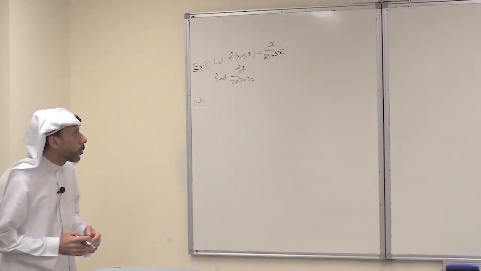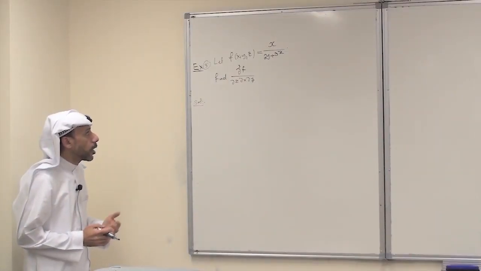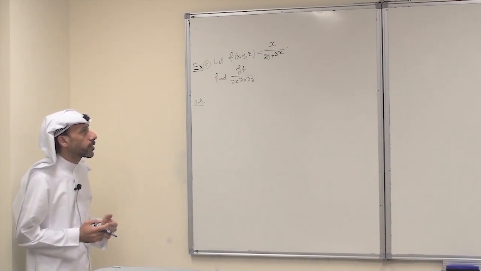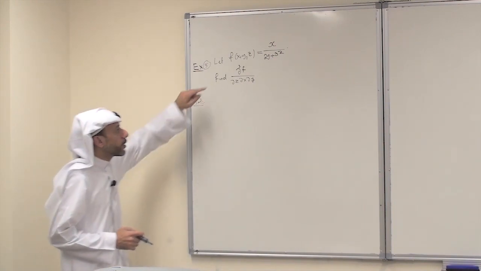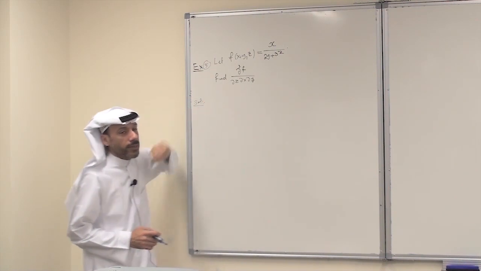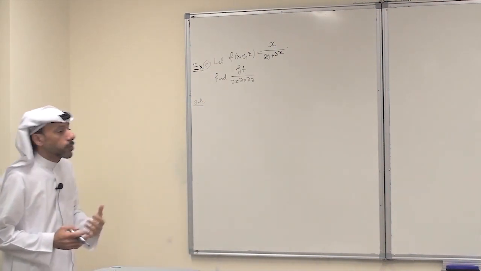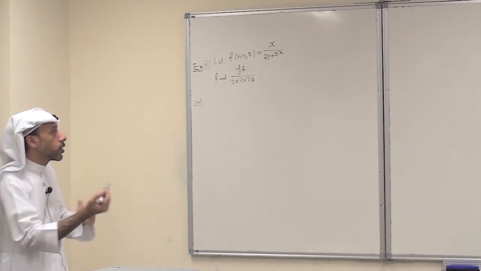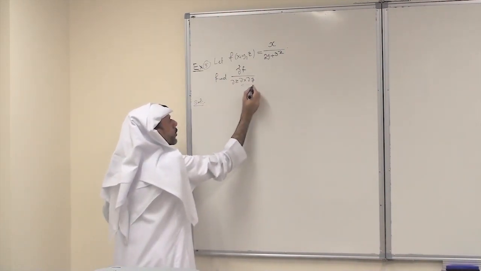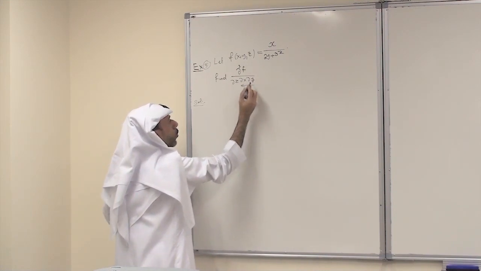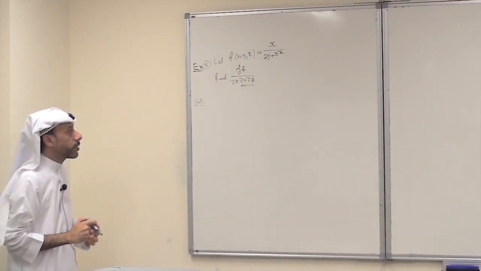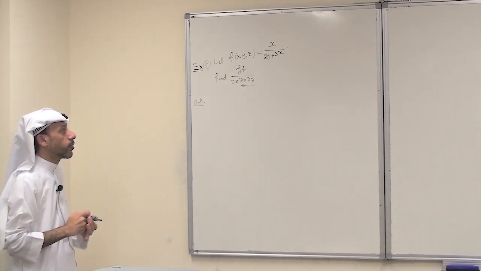Now let's consider the following problem. Let f of x, y, z, a function of 3 variables, equal x over 2y plus 3z. Find the third partial derivative of f with respect to y, x, and z. In this notation, of course, the order of differentiation is in this manner. First you differentiate with respect to y, then with respect to x, then with respect to z. This is the meaning of this notation.